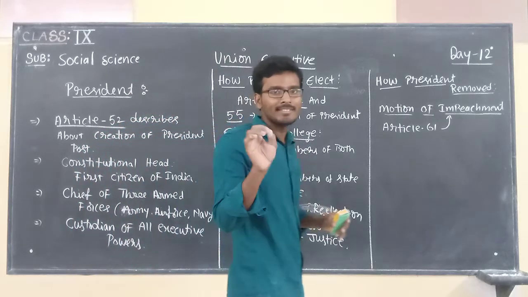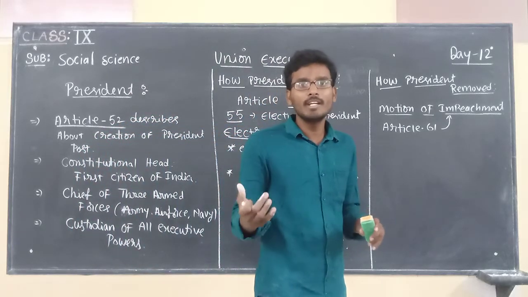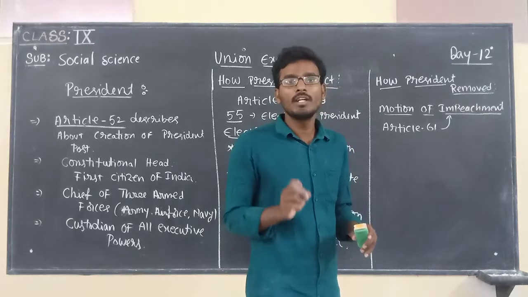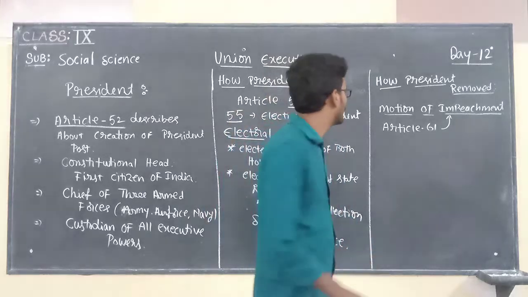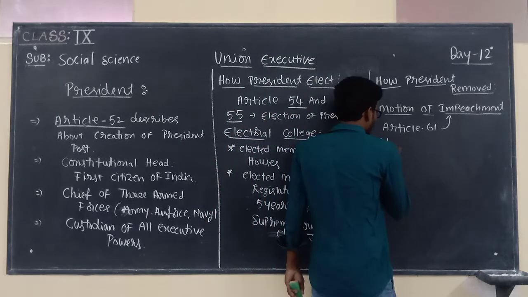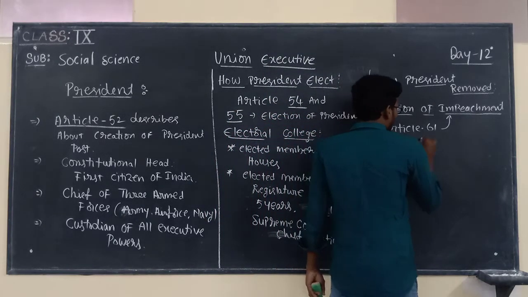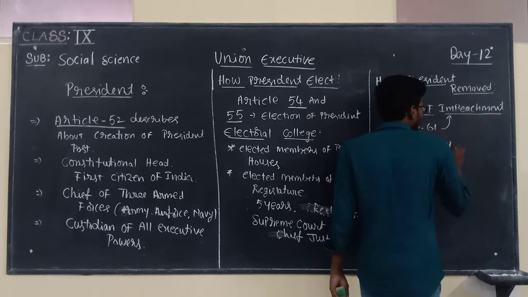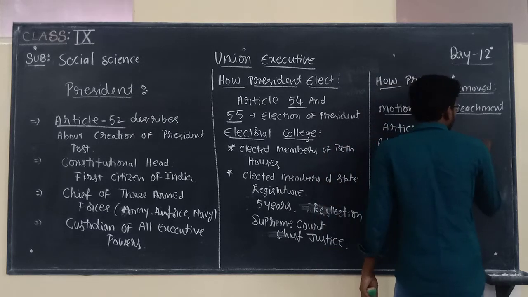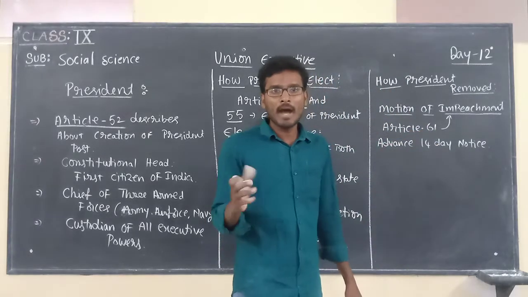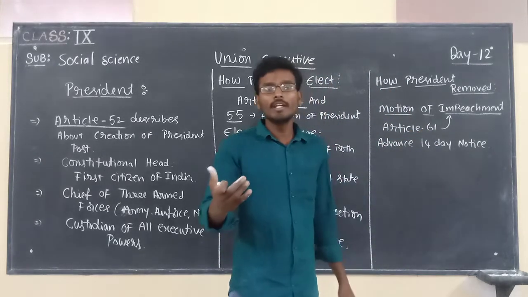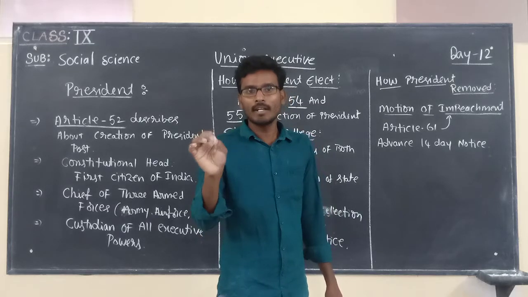So here there are some rules for when the president is going to be removed. The first one is that advance 14 days notice should be given. Before introducing the impeachment bill in the parliament, advance 14 days notice should be given to the particular person.